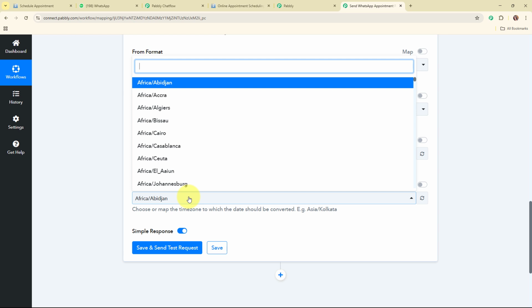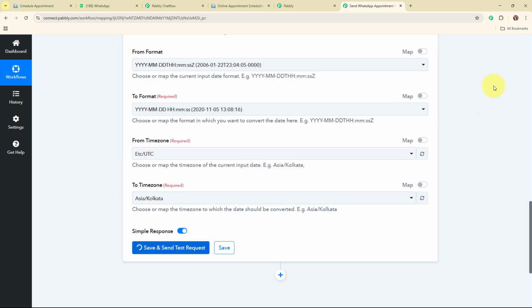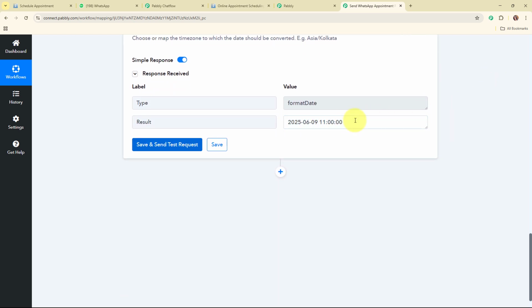I'm going to select Asia Kolkata. Alright, so now I'm going to click on the save and send test request. And here you can see we have received a successful response where we have received 30 minutes minus from the actual scheduled time. Alright, so we are going to use this particular date and time to delay the workflow for the 30 minutes. So we are going to add another action step over here.